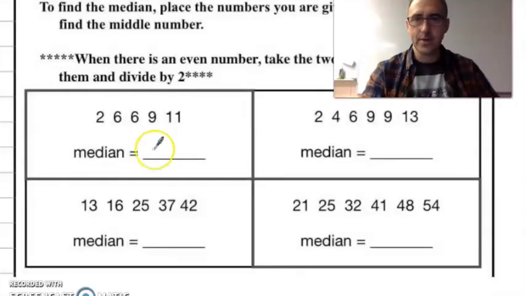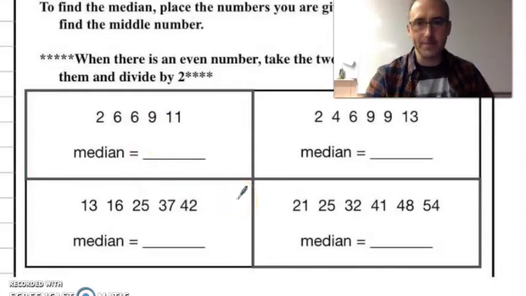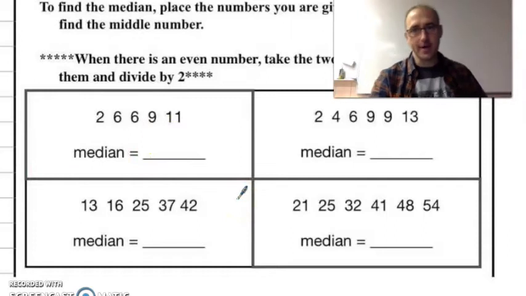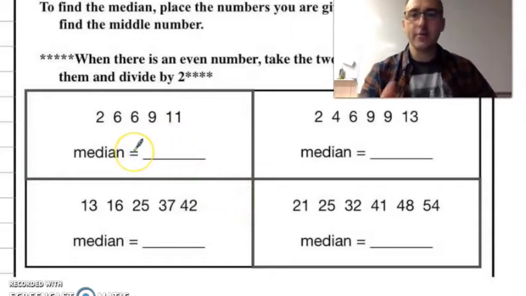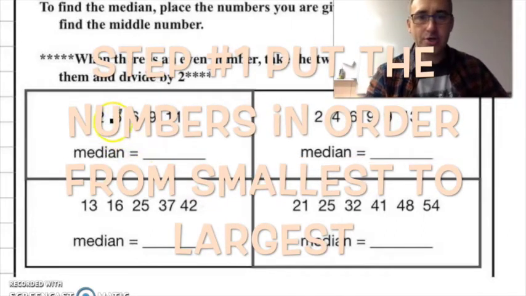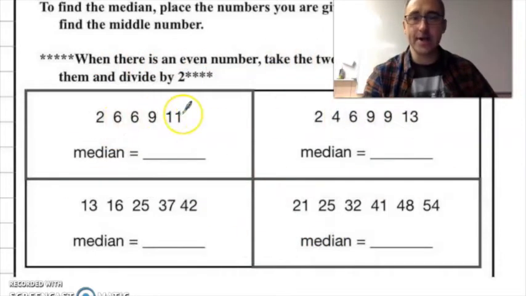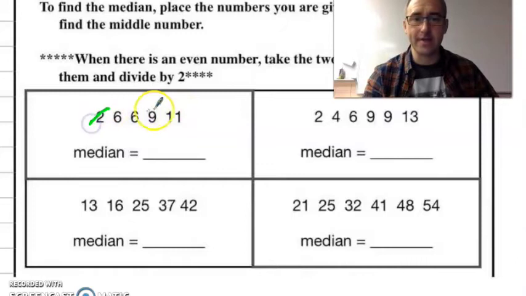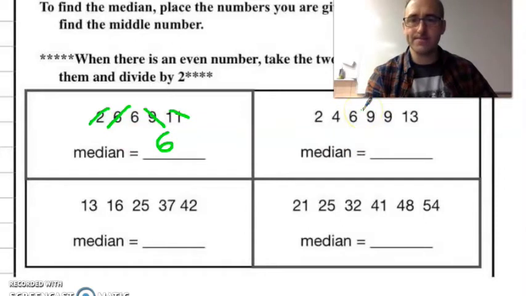So on the back side of our notes again, we've got 4 examples. A couple we'll do together and a couple I'll have you do. Remember, they need to be in order. 2, 6, 6, 9, 11. Oh, we're lucky. They're already in order. So let's just do our cross-offs on the left, to the right, to the left, to the right. My median here is 6. You try this one.